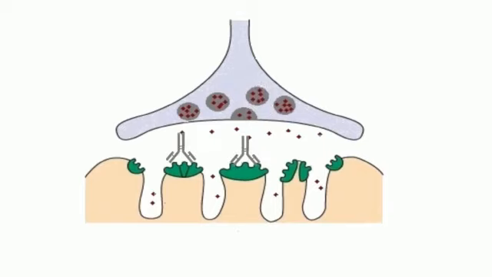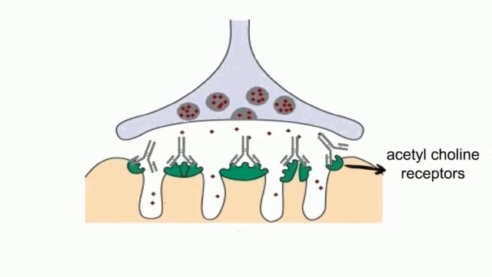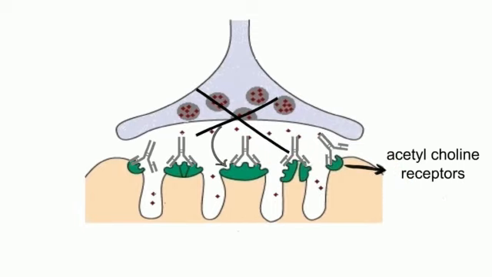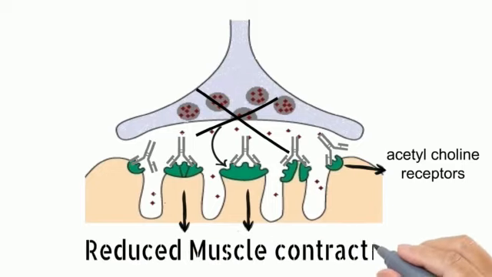Once these antibodies are produced, they bind to their target, that is acetylcholine receptors. Once these antibodies are bound to the receptors, they prevent acetylcholine molecules from binding to the receptor. Also, they carry out complement-mediated lysis of these receptors, and therefore the number of receptors will decrease. Under such conditions, muscle contraction will reduce, and the person will feel difficulty carrying out different muscle contraction-related processes.